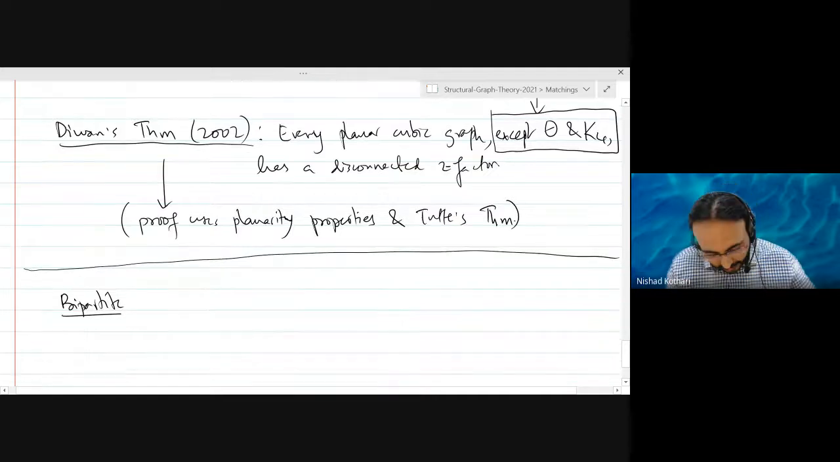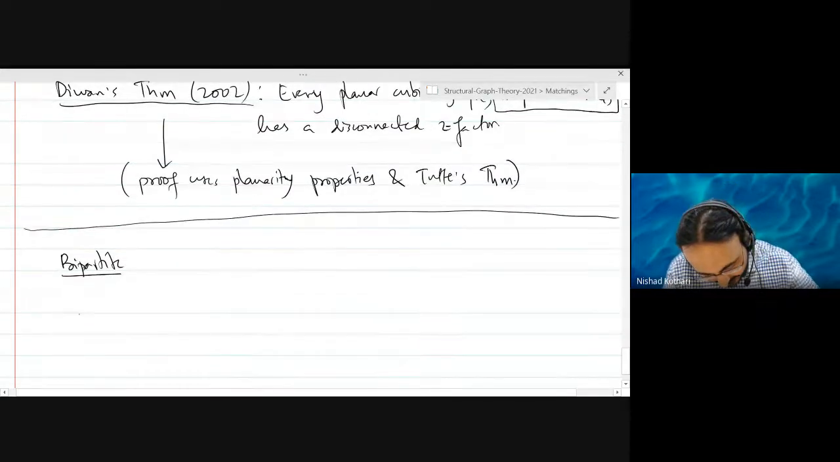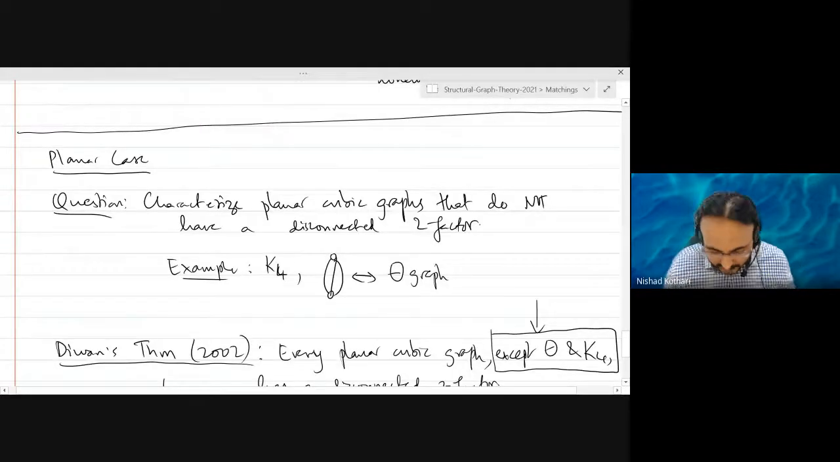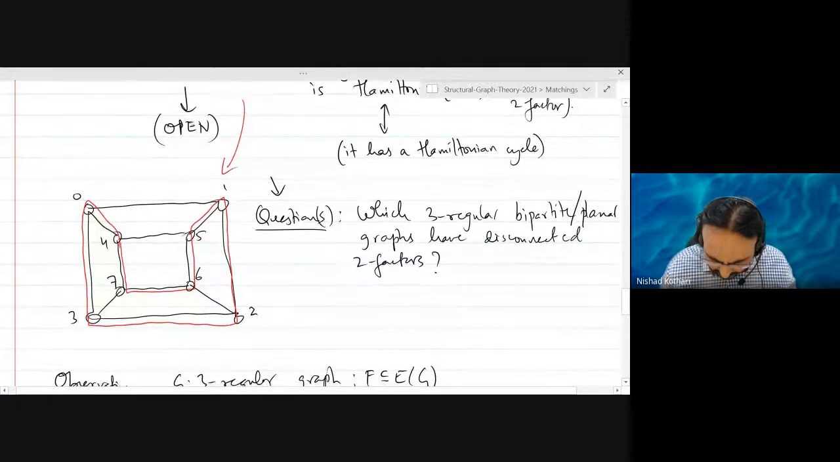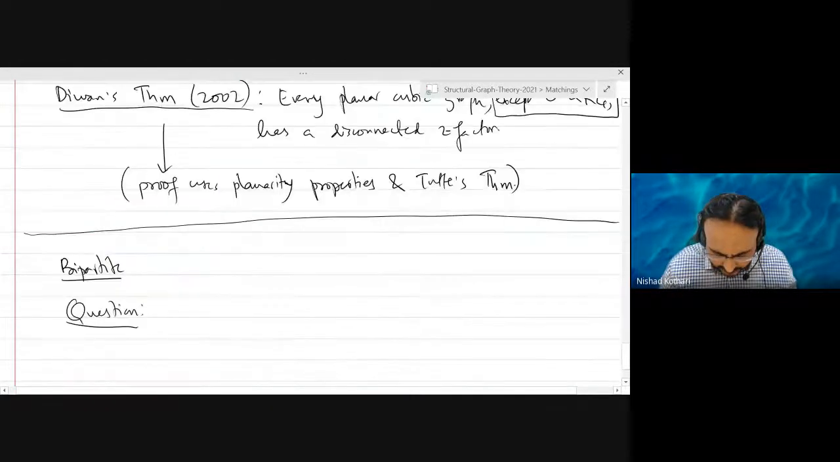So we have talked about the planar case. Let's talk about the bipartite case. Okay. So the question is, can we characterize the three regular bipartite graphs which have disconnected two factors?